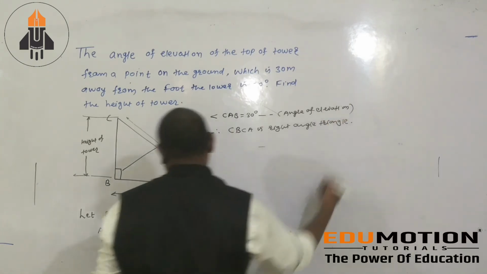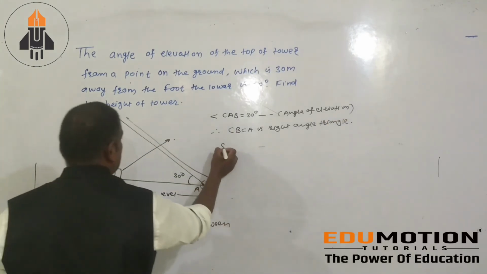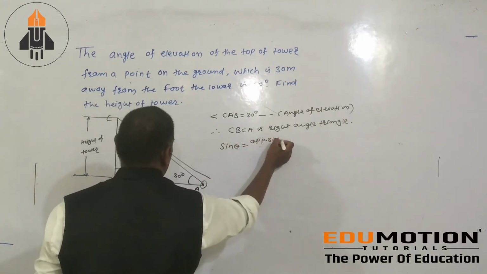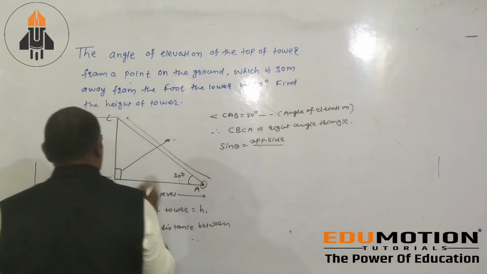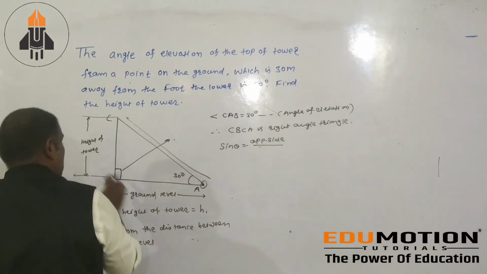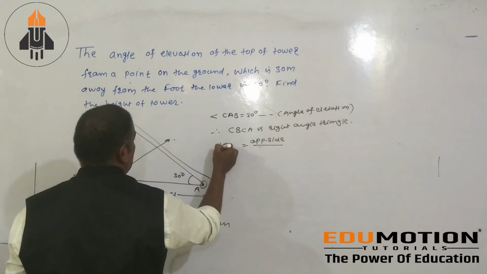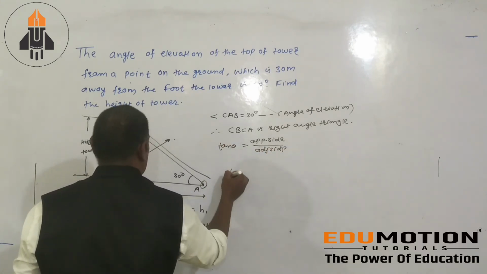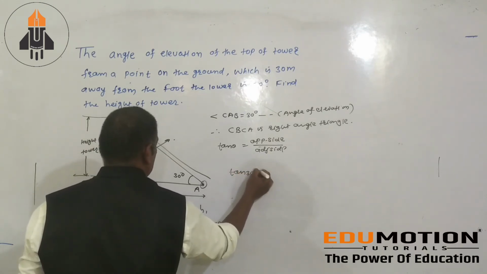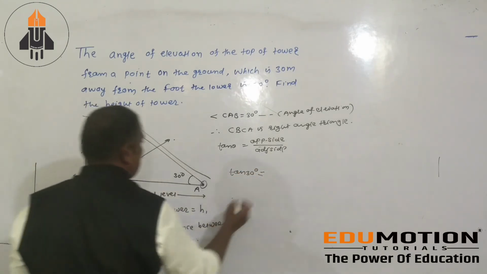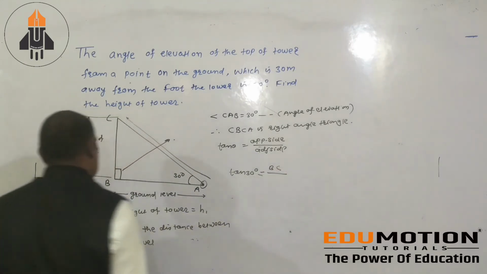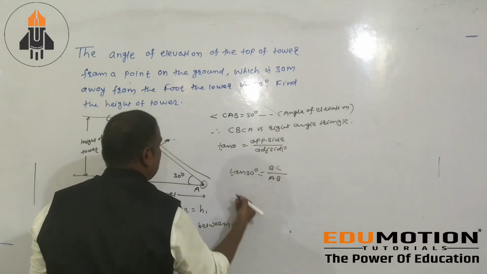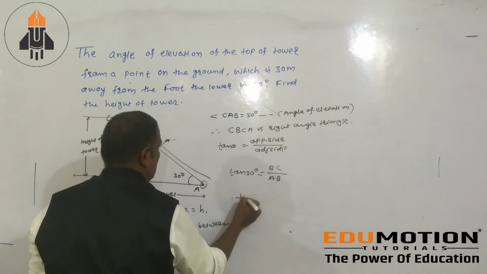Now, tan theta equals opposite side divided by adjacent side. So tan 30 equals opposite side BC divided by adjacent side AB. The value of tan 30 is 1 upon root 3.